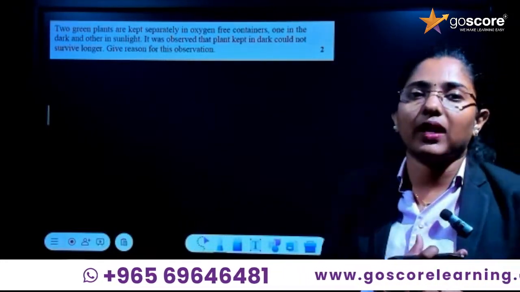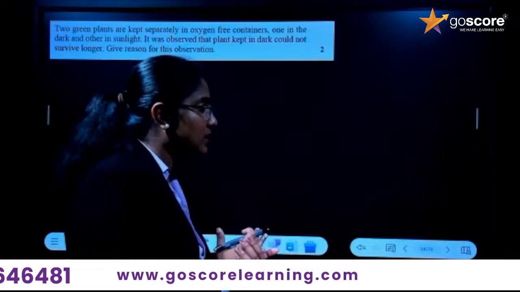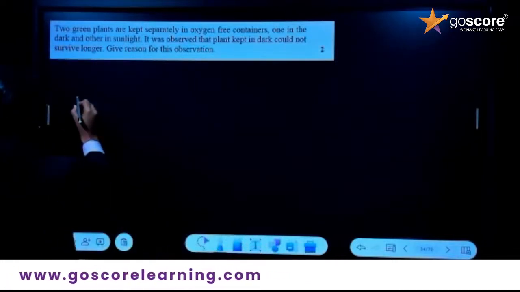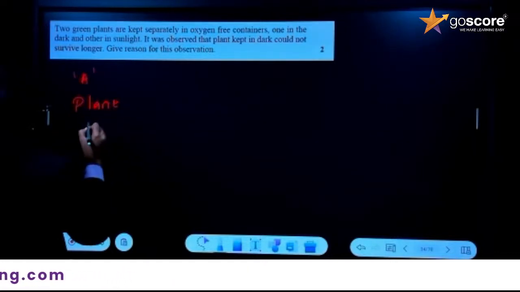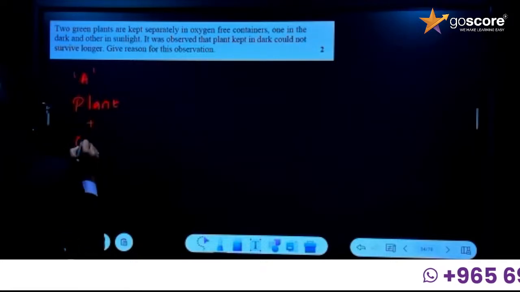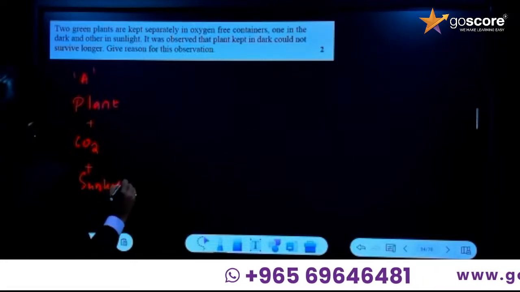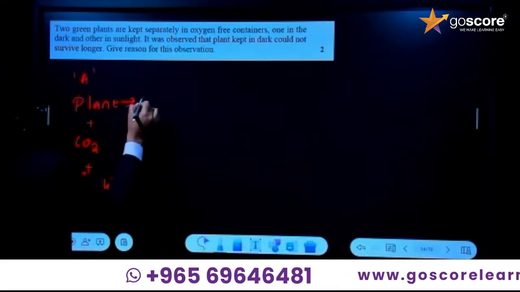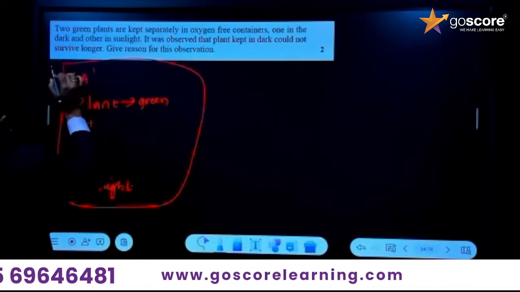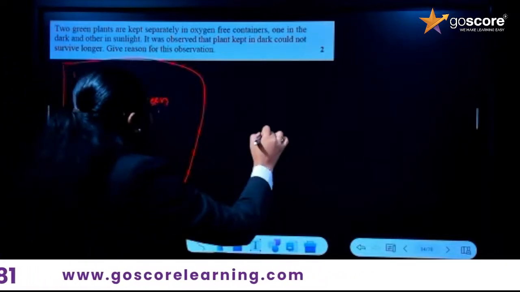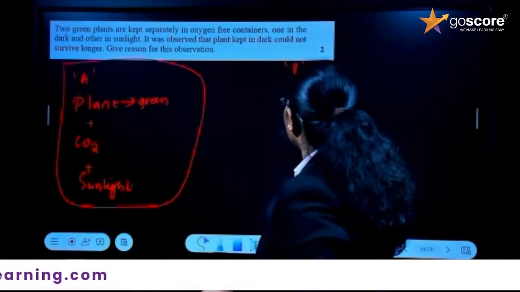If photosynthesis is taking place, what happens if carbon dioxide is present? What is the condition here? Let's say plant A, container A. Here the plant is in an oxygen-free container, carbon dioxide is present and sunlight is given. You know that the plant is green in color, right? So for the process of photosynthesis, these essential requirements are satisfied. Let's say plant B, or container B, where it has carbon dioxide,